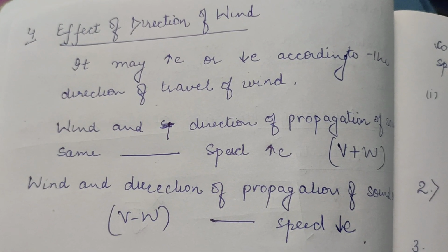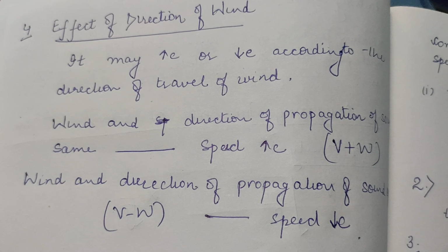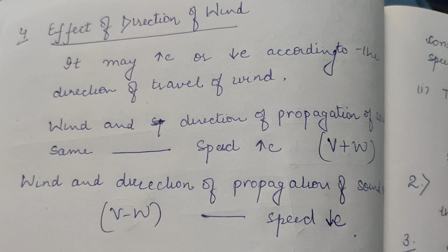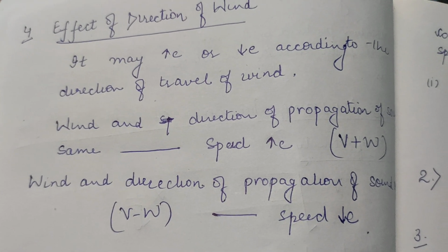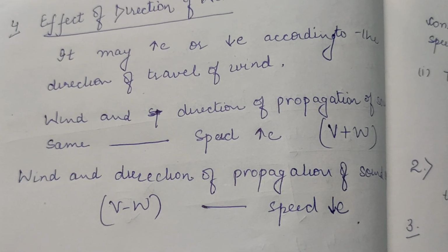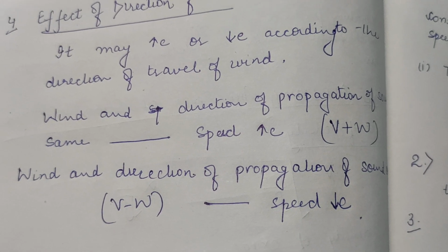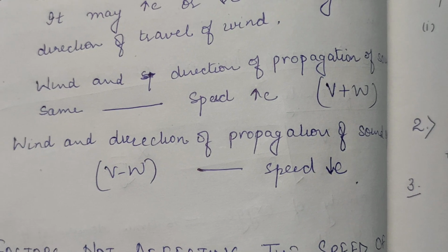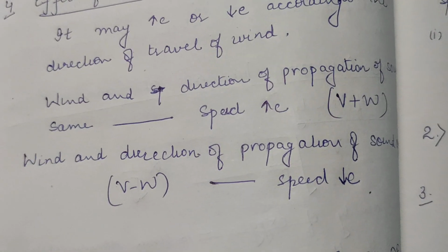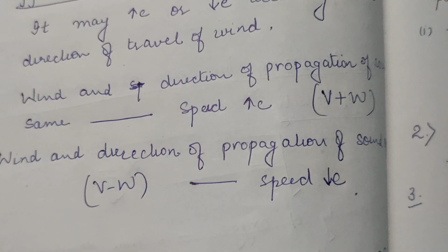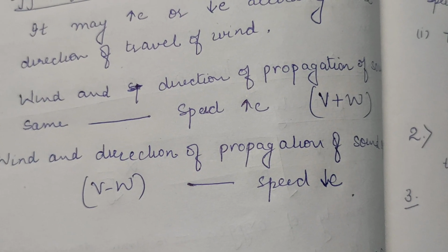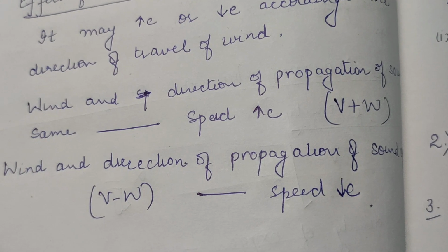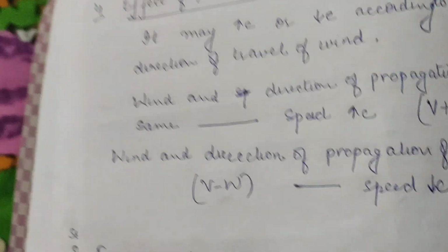Next is effect of direction of wind. If wind and sound are in the same direction, then more speed will be there. If wind and sound are in opposite directions, then less speed will be there. V plus W represents speed of sound plus speed of wind, and V minus W represents when they are in opposite directions. If opposite direction, speed decreases, and if same direction, speed will increase.